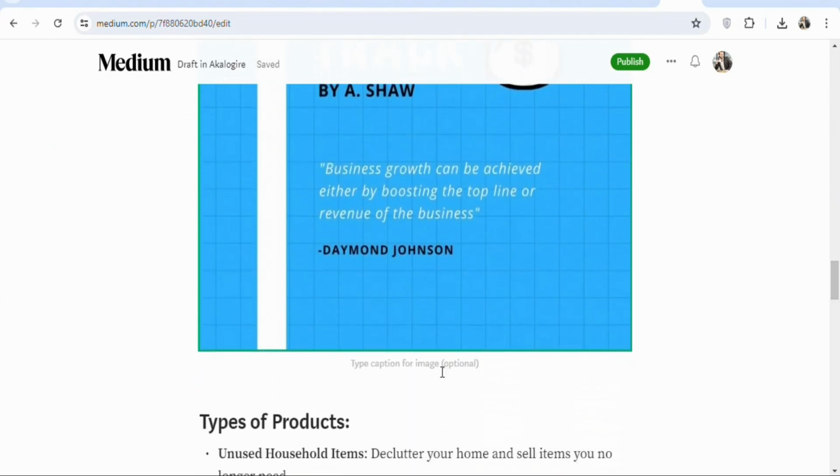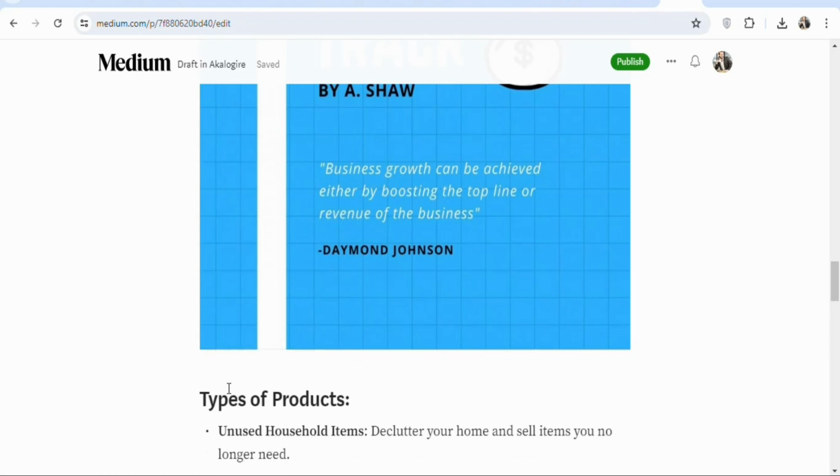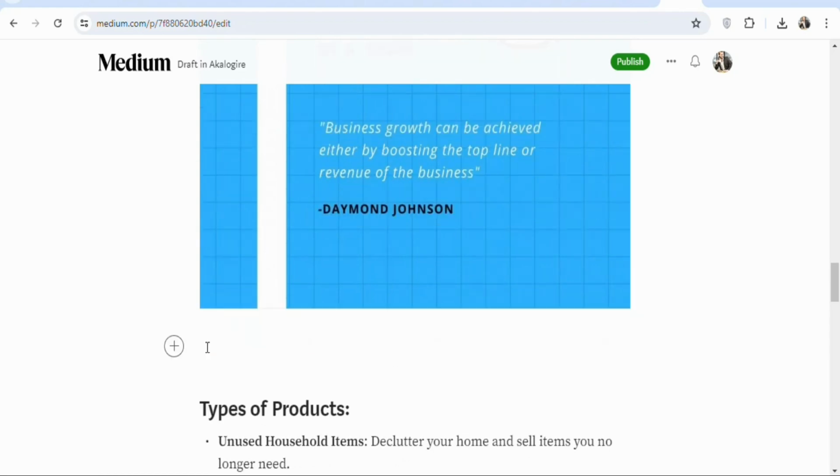Now what you have to do is type a call to action here so that when people see the link of the ebook, they can go ahead and then make a purchase for you to make money. So let's insert the link of the ebook. So let's type a call to action right here. So you can type something like, click here to get access to this book, something like this.